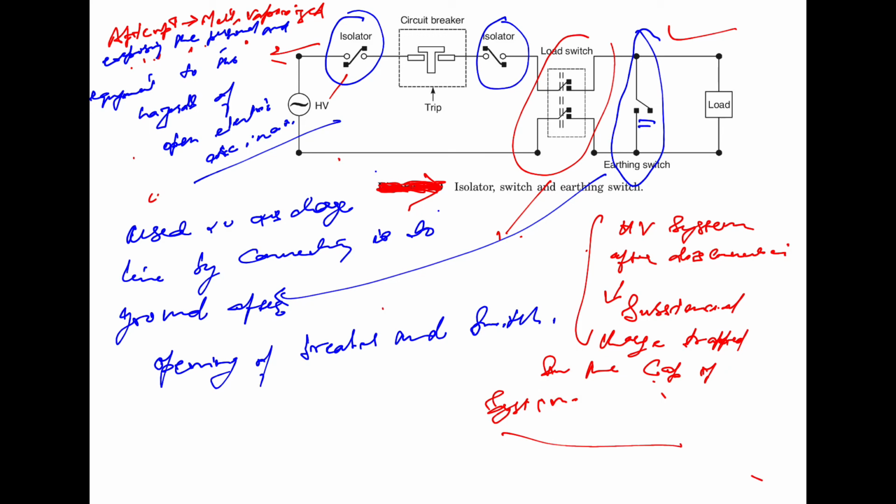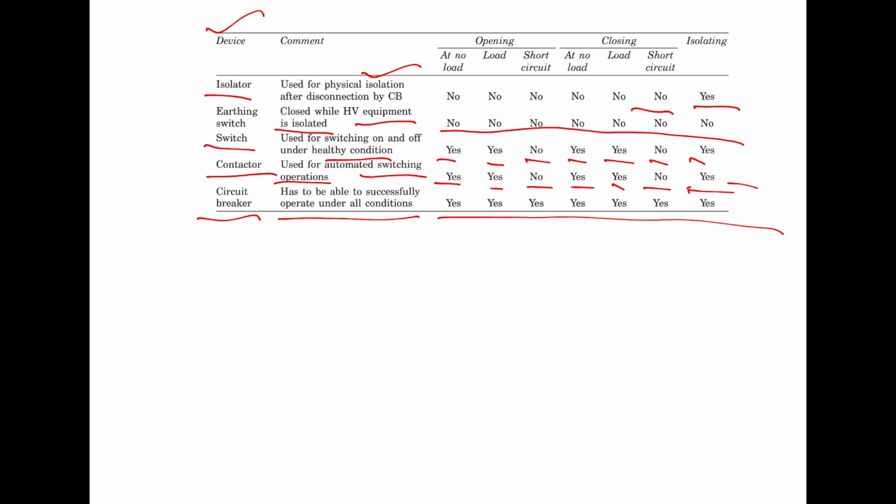Now, the table here shows the various switching devices and their duties. First, the isolator is used for physical isolation after disconnection by the circuit breaker, and it will not operate at no load or short circuit.